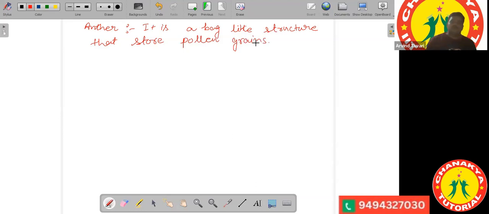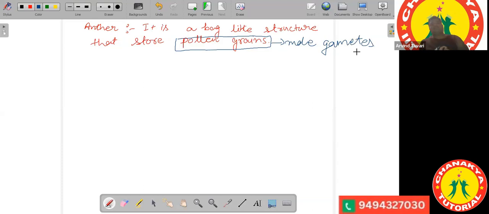Okay. So pollen grains are the male gametes. We just talk of the male gametes, and those male gametes are the pollen grains. The male gametes are stored in a bag, and that bag is called the anther. And the anther is attached to the flower with the help of the filament. Right?